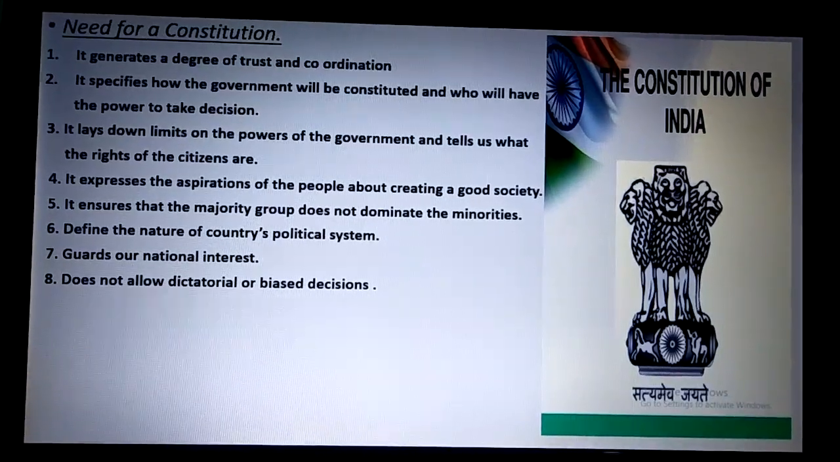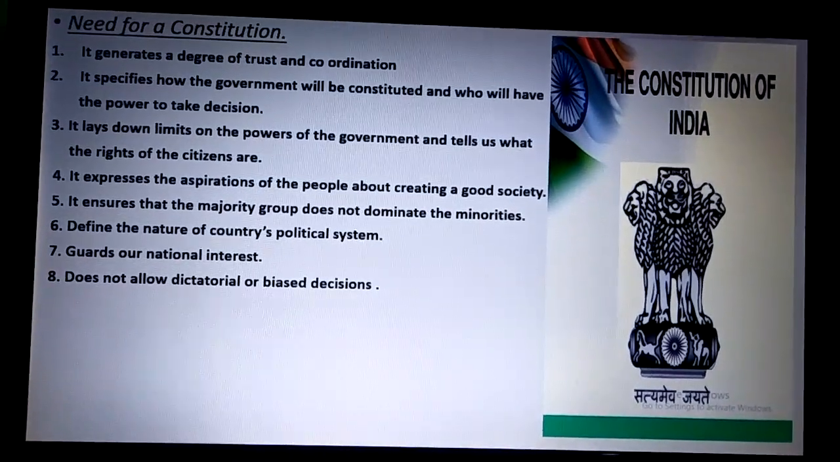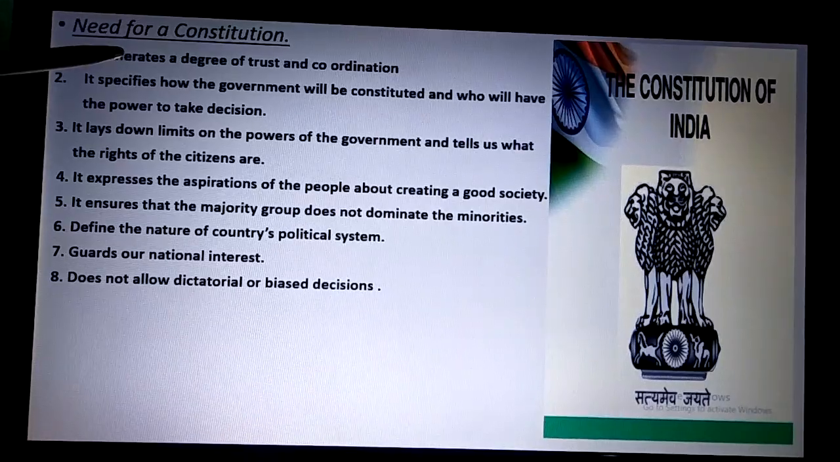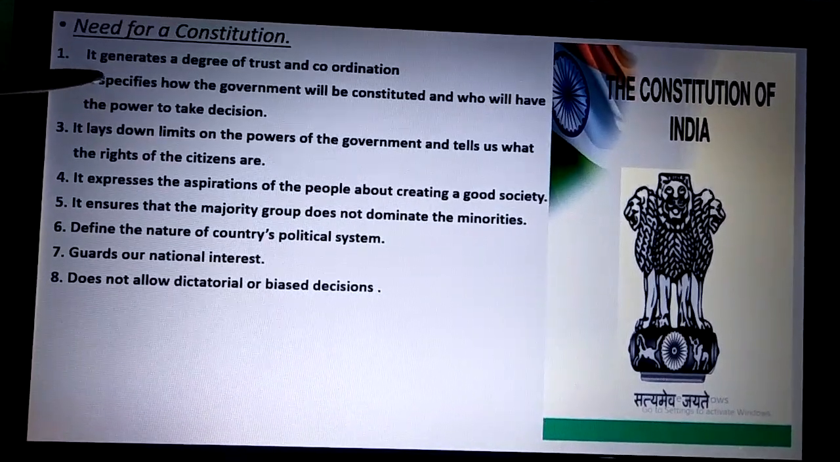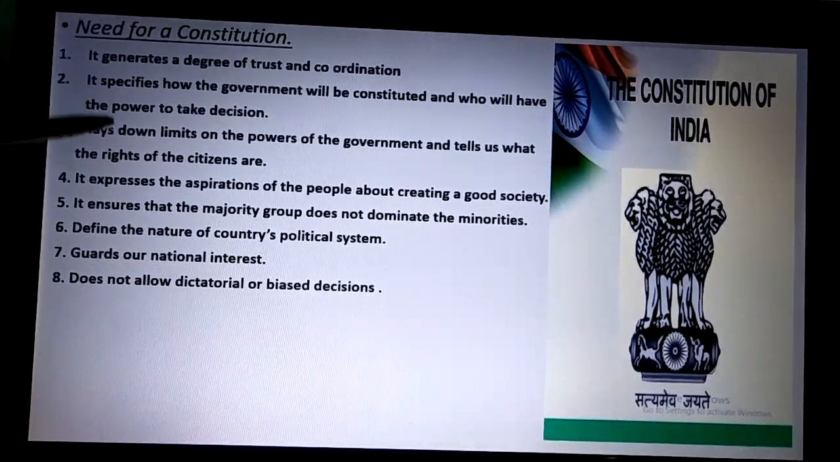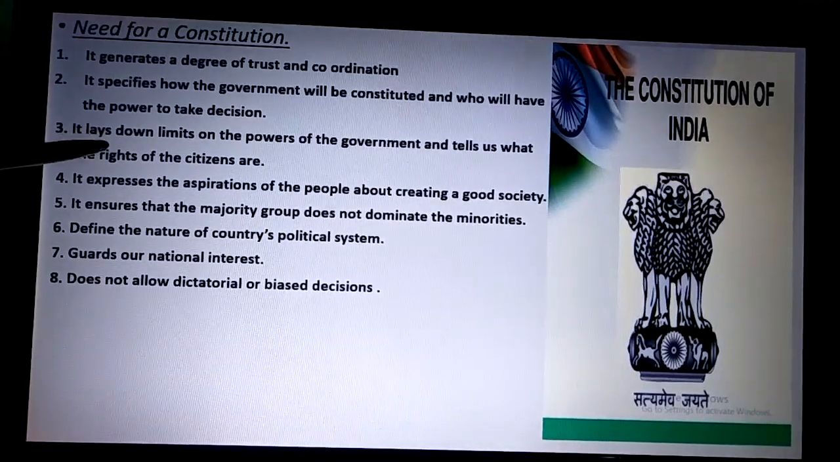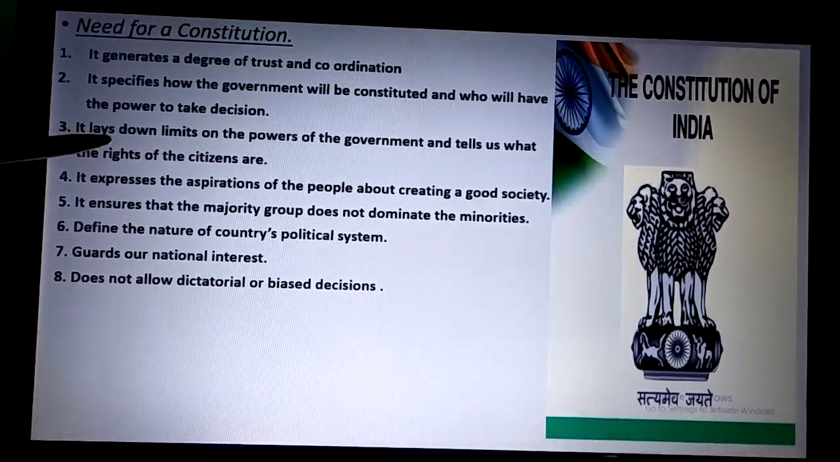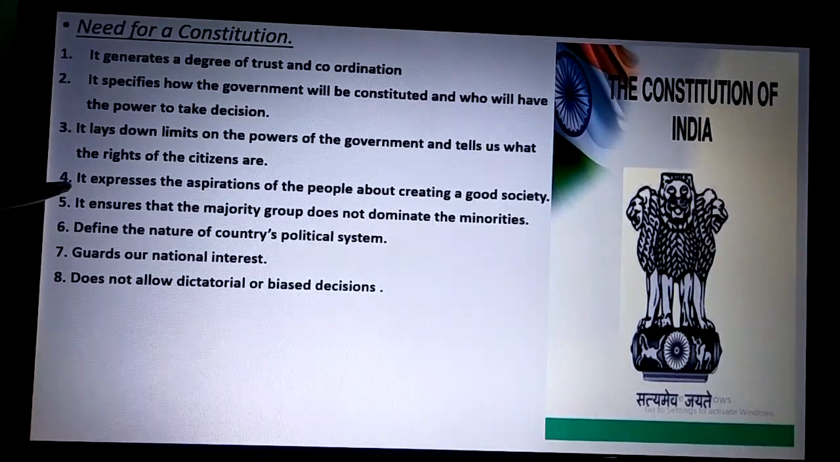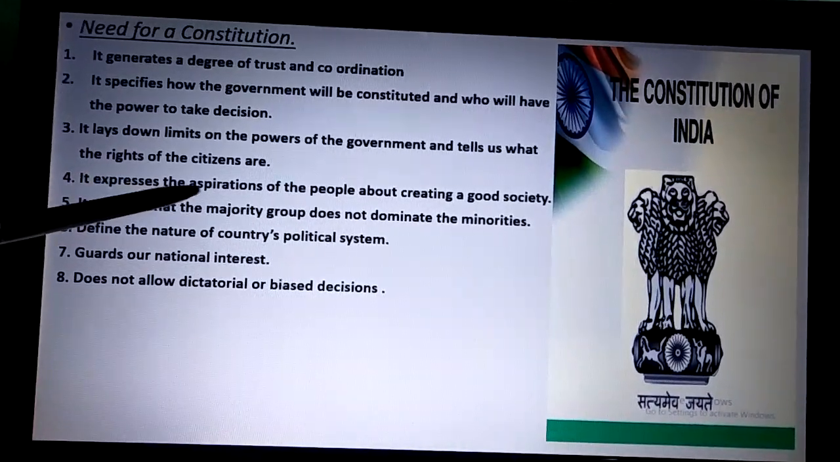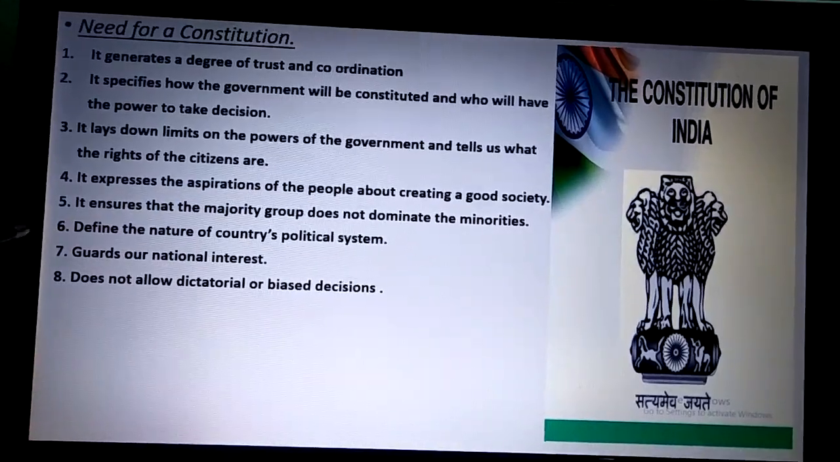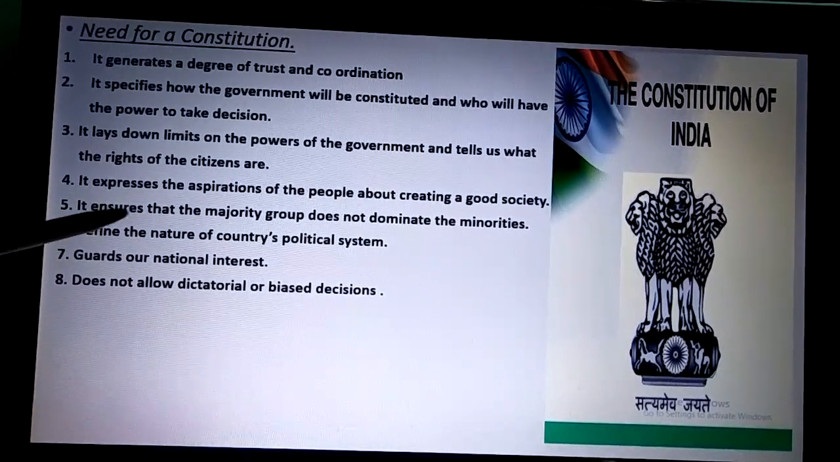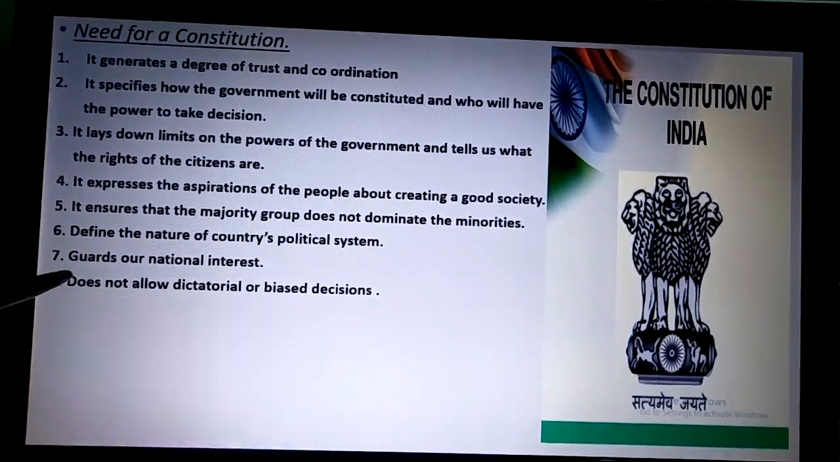Then, what are the objectives of a constitution? For any country, it generates a degree of trust and coordination. It specifies how the government will be constituted. It lays down limits on the power of the government. It prevents the government from becoming autocratic and dictatorial. Then, it expresses the aspirations of the people about creating a good society. It ensures the majority group does not dominate the minority.